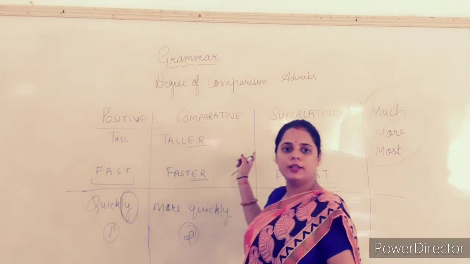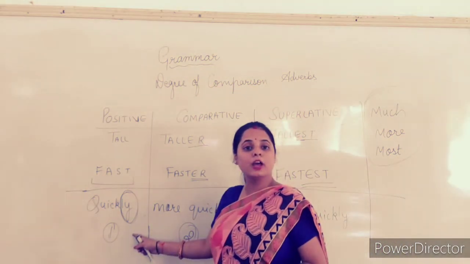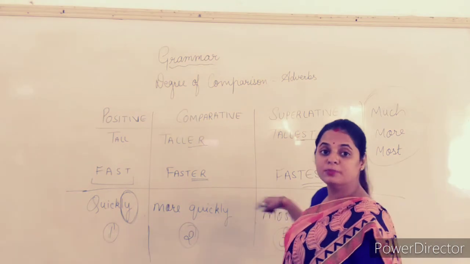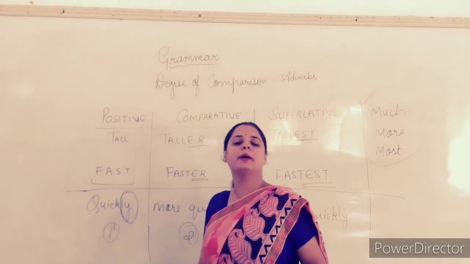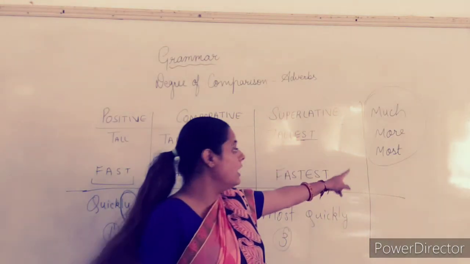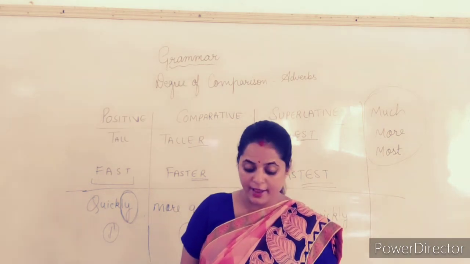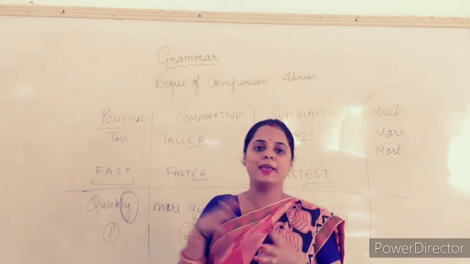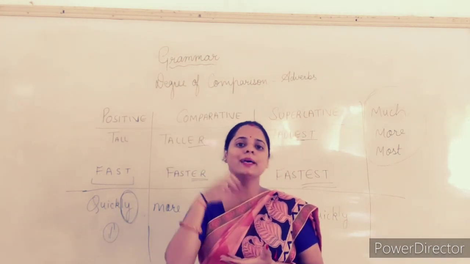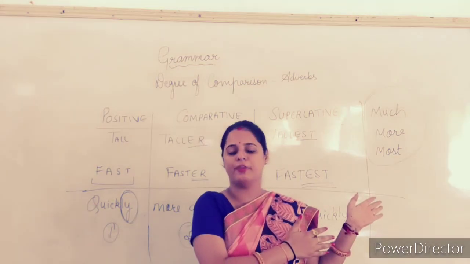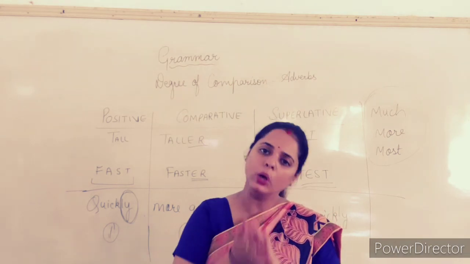That is tall, taller, tallest. That is, we are putting er plus est. Here in quickly we are adding more plus most. So here this table is going in a very systematic and synchronized manner. But here, since they are irregular adverbs, they do not have any kind of base, right? It means that they are not constant. The intensity of the degree of these kinds of adverbs is changeable. It varies from one form to other form.